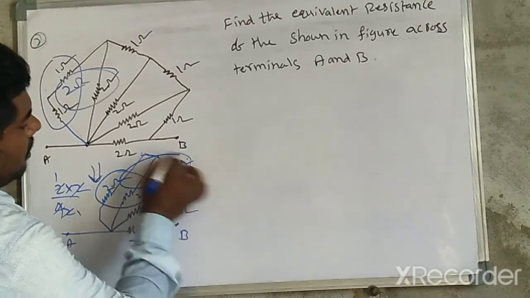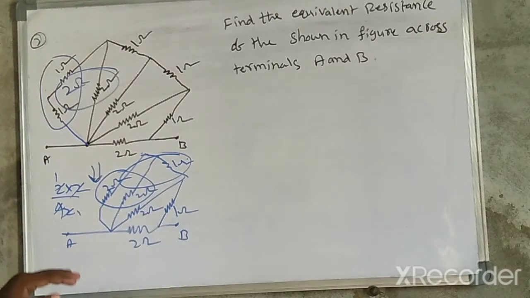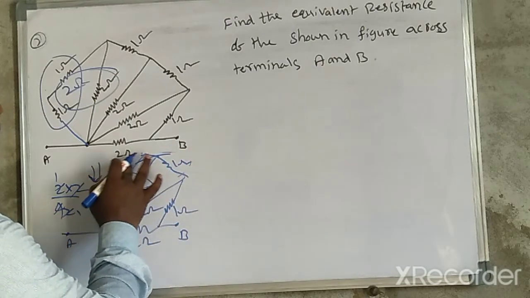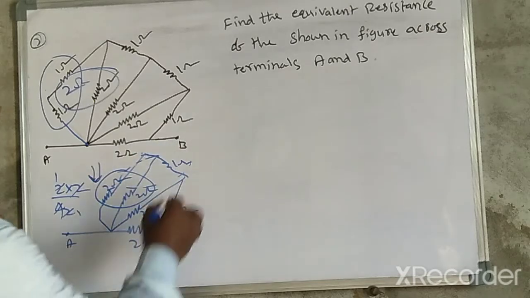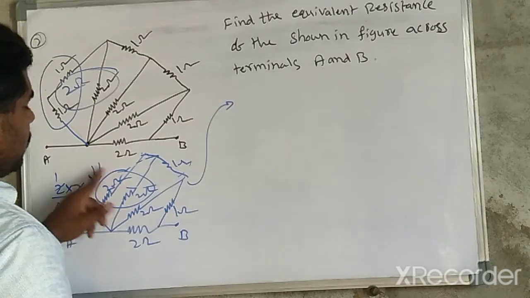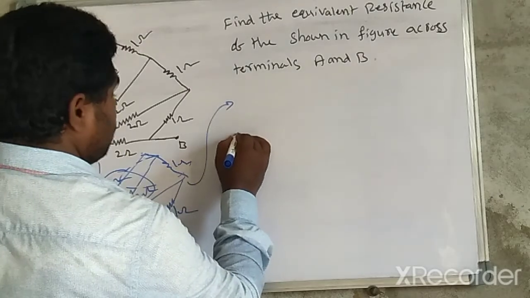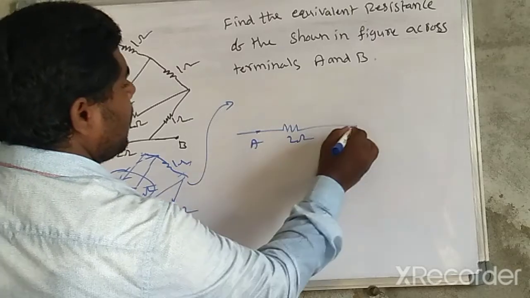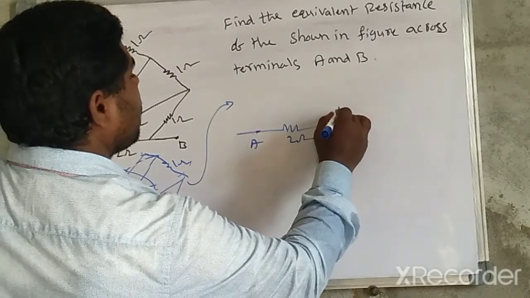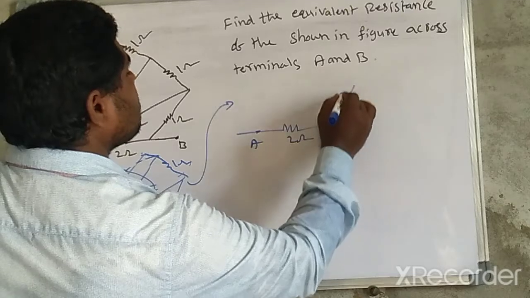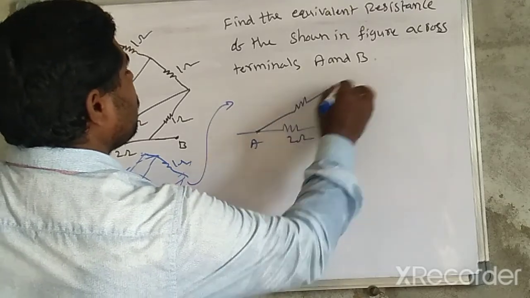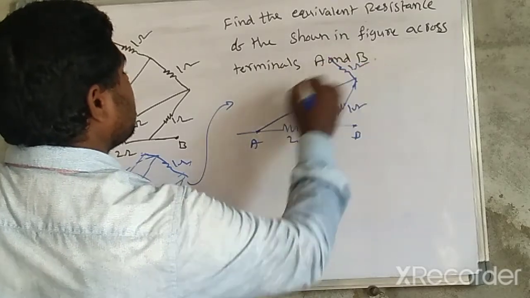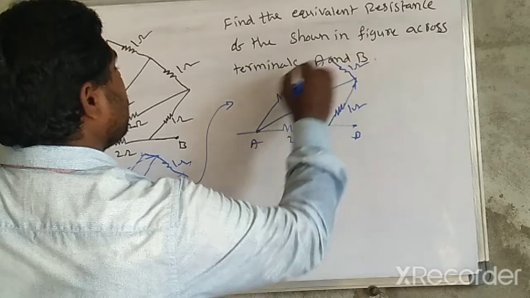So this is 1. So 1 and this one, now this is nothing but series combination. So it means equivalent of this circuit, again you may draw the diagram like this. So now this is the equivalent circuit. Now these two are parallel connection. So this is the 2 ohm resistor. This is A, this is B. Here one more resistor, 1 ohm resistor. So here the 2 ohm resistor. So like this, here the 1 ohm resistor and here the 1 ohm resistor.